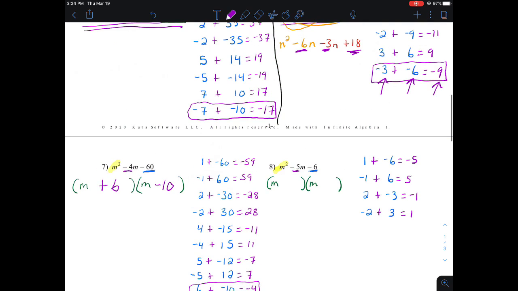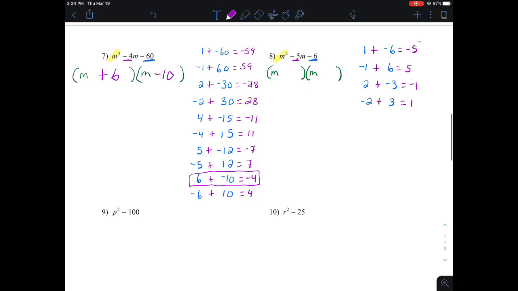There is my pair of numbers that I need to use. So I have a positive 1, so I write plus 1. And I have a negative 6, so the other one's going to have a minus 6. So there's my answer.